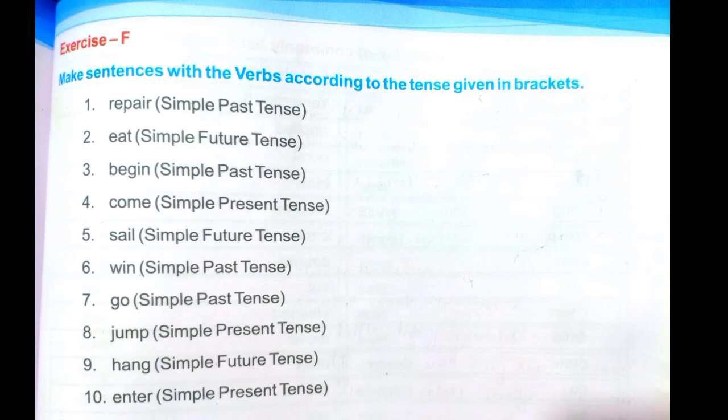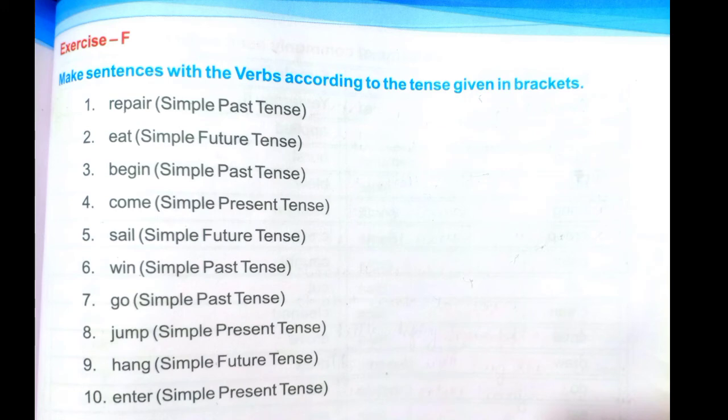Next, exercise F. Make sentences with the verbs according to the tense given in brackets. Yes, 10 words are given, and in the brackets the tenses are given. What we have to do in this exercise is, with the verbs we have to make sentences according to the tenses given in the brackets. I hope you understood what you have to do. This exercise you have to do by your own. You have to make sentences with the verbs in the given tenses and write those sentences in your notebook. So in this way you have to do this exercise.